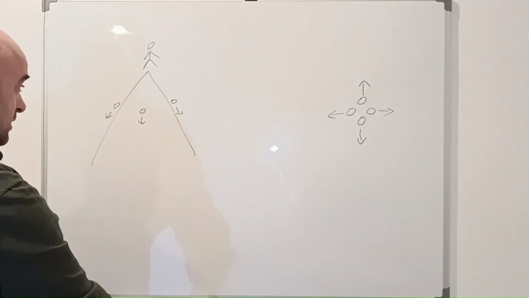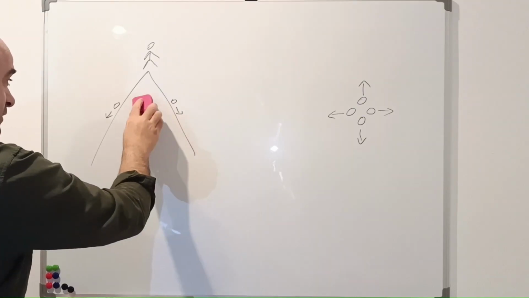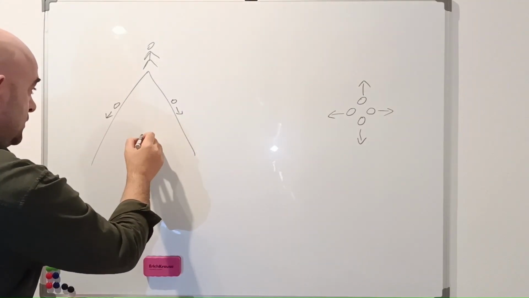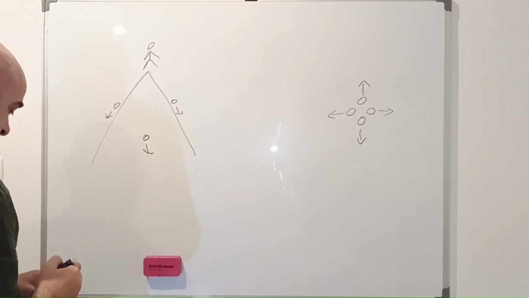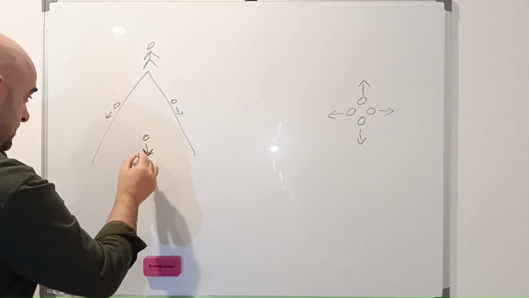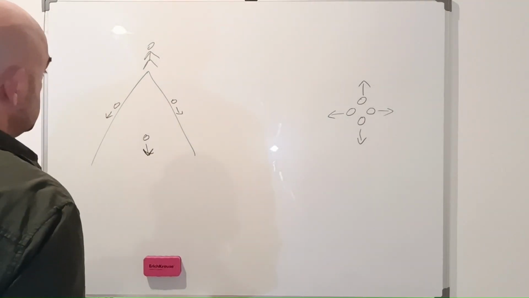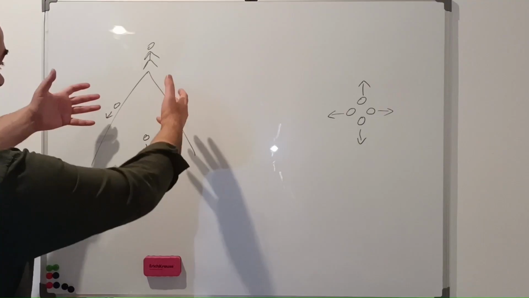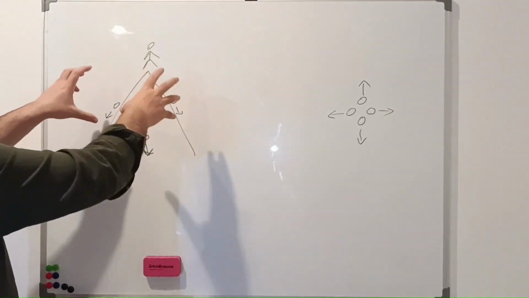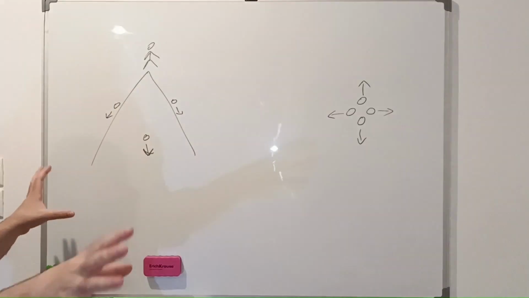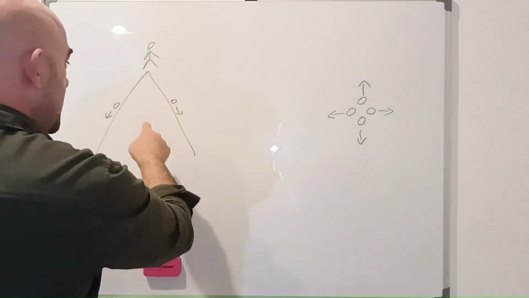But if this is further away from the human, this is anisotropy of the motion of the balls relative to the human, not relative to something else, relative to the human.